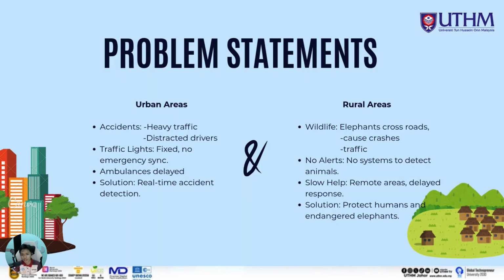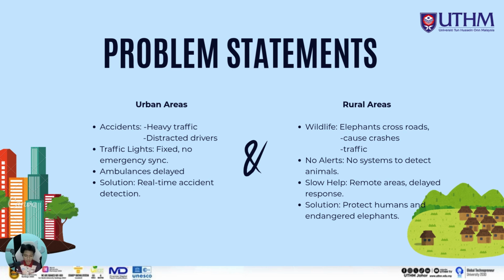Next, we have the problem statement. For the urban areas, we have accidents. An accident will cause heavy traffic and distracted drivers, which means if you have an accident in this way, the other way will be distracted and will also have a bad traffic jam. Second thing is the traffic light. We have a fixed traffic light and no emergency synchronization.